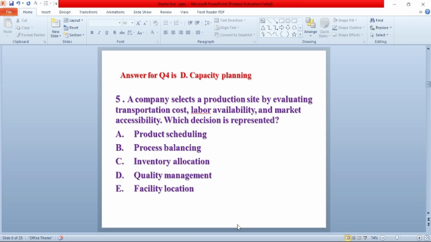Question number 5. A company selects a production site by evaluating transportation cost, labor availability, and marketing accessibility. Which decision is represented? A. Product scheduling. B. Process balancing. C. Inventory allocation. D. Quality management. E. Facility location. The answer for this question is A. Facility location.